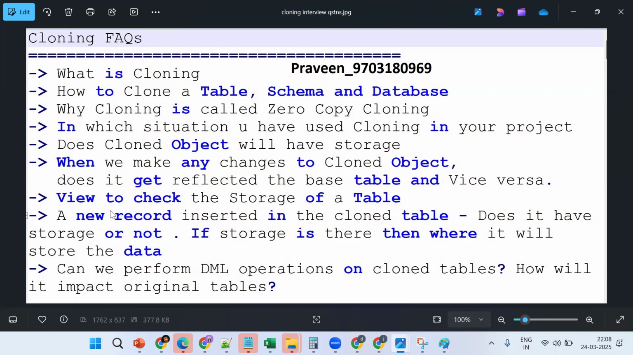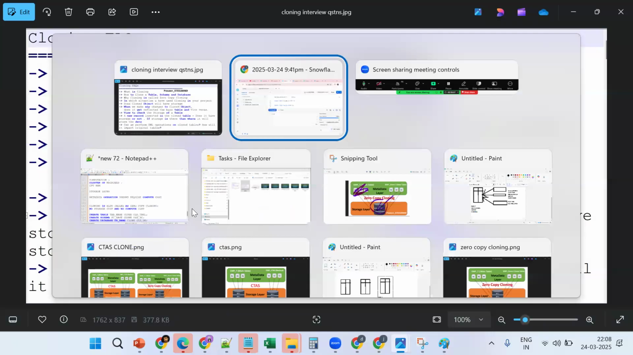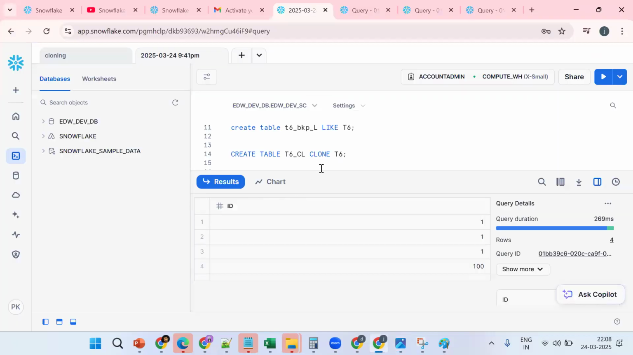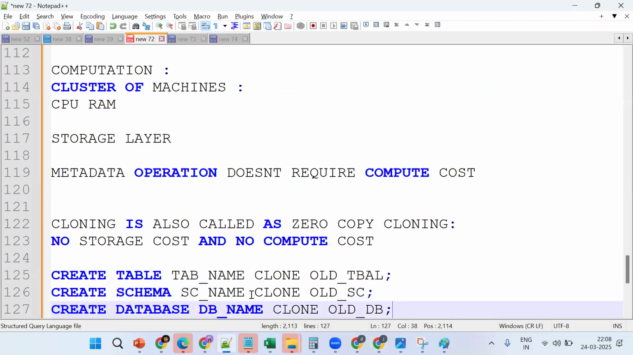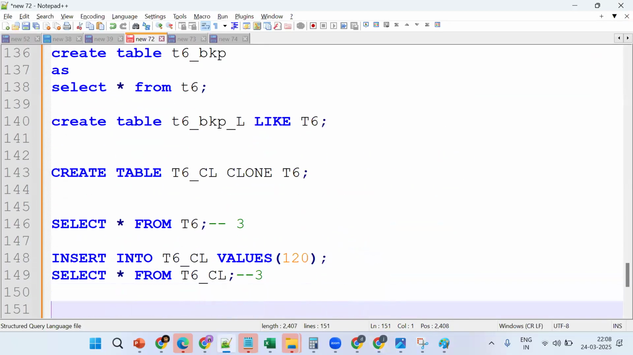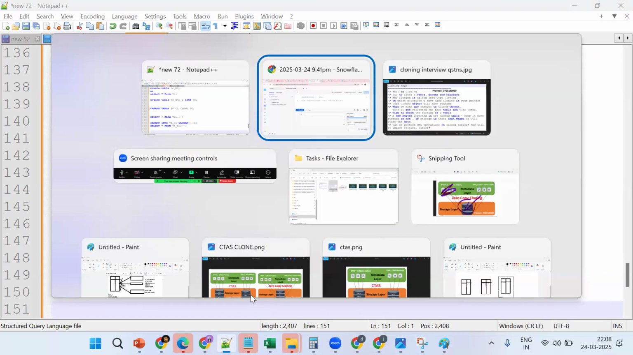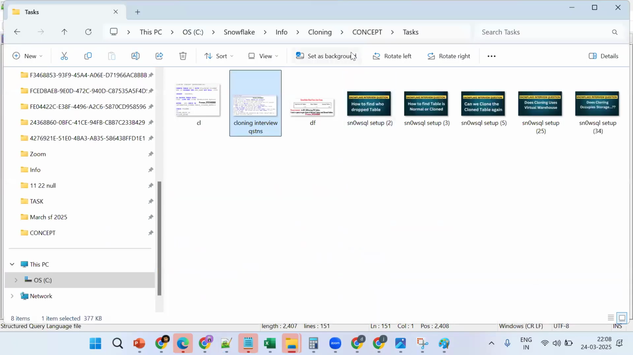Now the next thing. You're saying cloning doesn't occupy storage cost. How can you prove it? Theory is fine, but how can you prove that cloning doesn't occupy any storage? Check the query profile? Checking the active bytes, not the query profile; query profile is for computation cost.